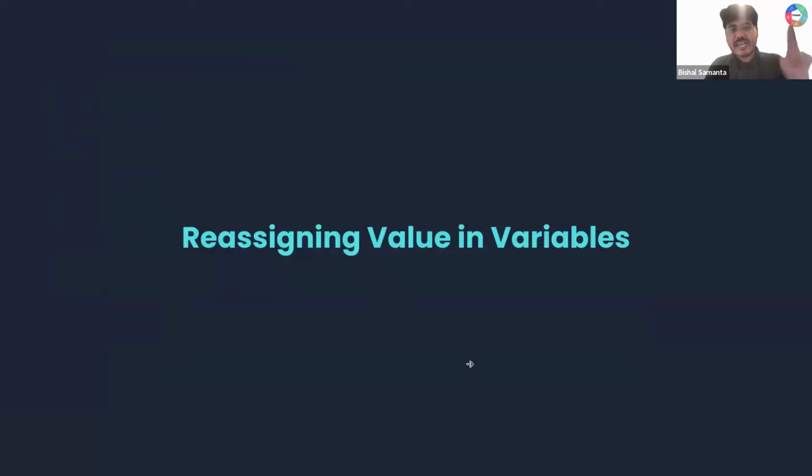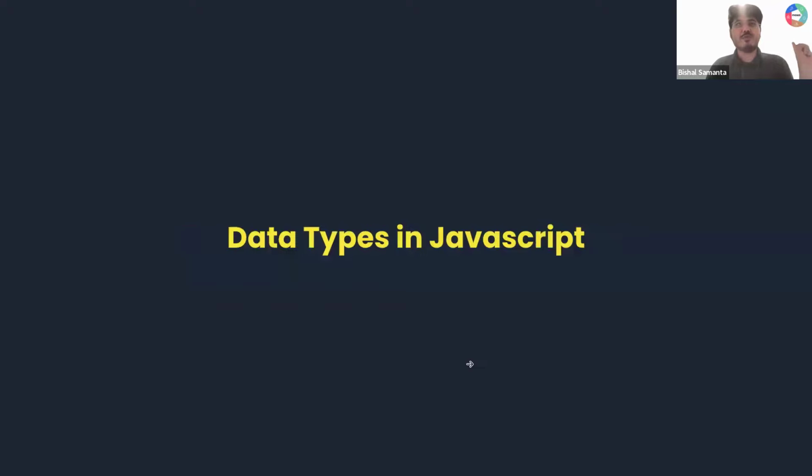So we understood how we can reassign value in a variable. Okay, so let's move to the next topic. So far, whatever we have discussed, anyone having any doubt? We discussed console.log. We discussed plus. We discussed comma. We discussed backslash n. We discussed comments, multi-line comment, single-line comment, right? Then we discussed variable, how to create a variable, how to reassign the value of a variable.